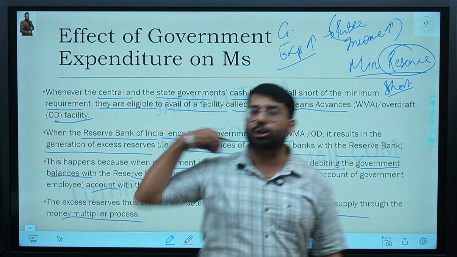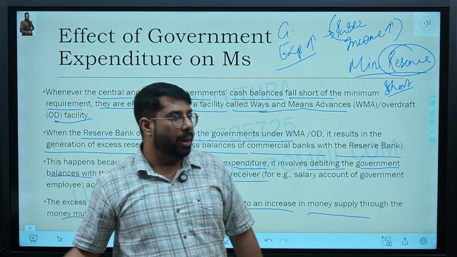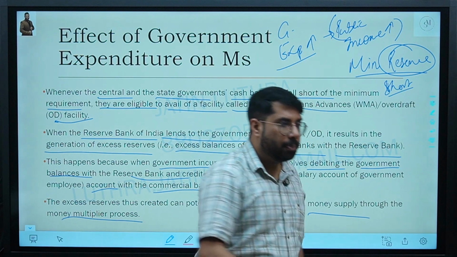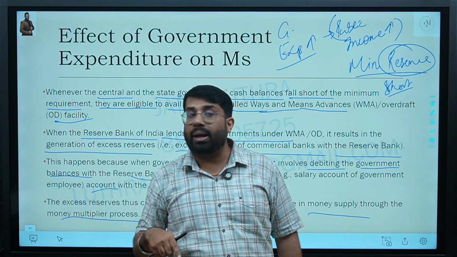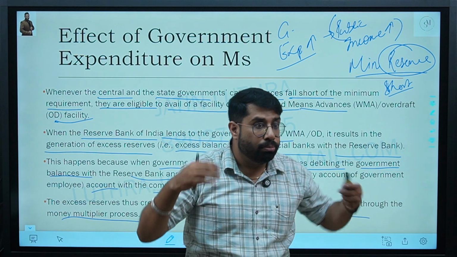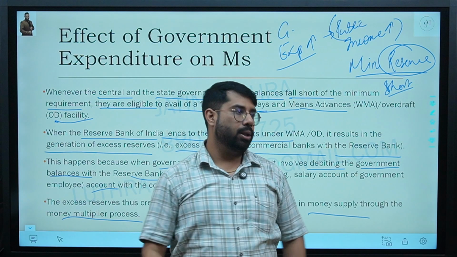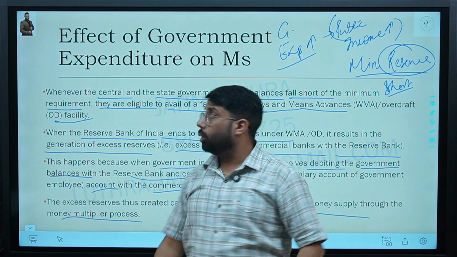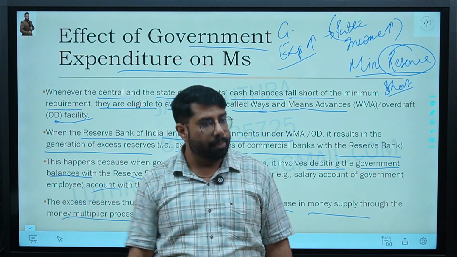The more I spend, the more you earn. The more you earn, the more money you keep in the commercial bank. The more money the commercial bank receives, the more money the commercial bank will have to lend as loans again. And ultimately, more lending of loans will increase the money supply in the market. So yes, of course, government expenditure has an effect on money supply.